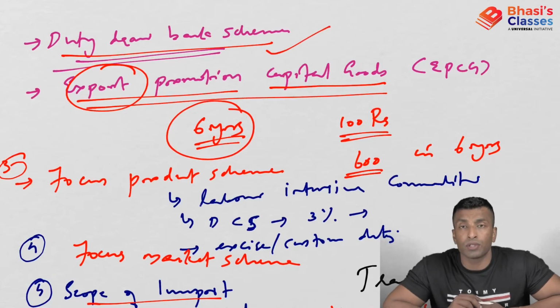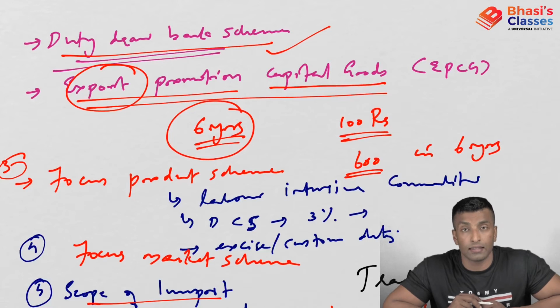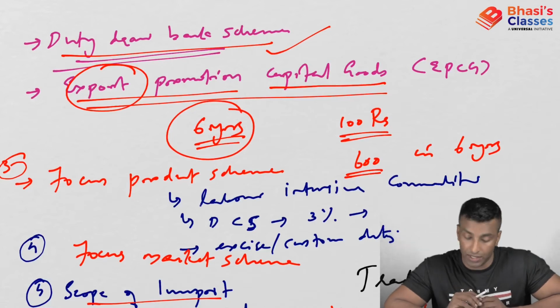Export Promotion Capital Goods scheme. Under this, an exporter can import or domestically procure the capital goods or the machinery which is used for value addition at a very low tax, and whatever tax you have saved, you have to export 6 times the amount of that tax in 6 years. This is subject to this condition.